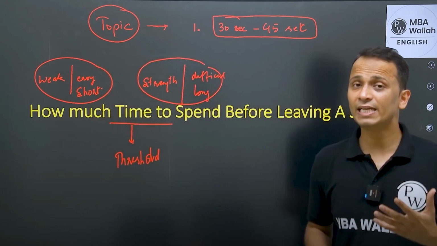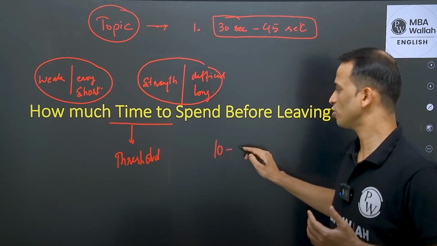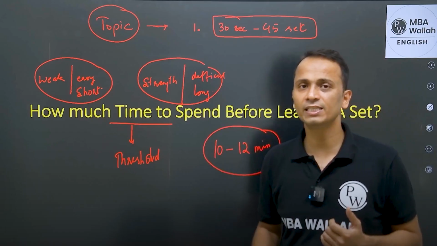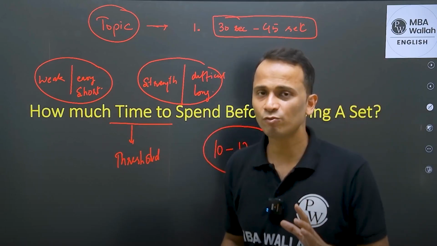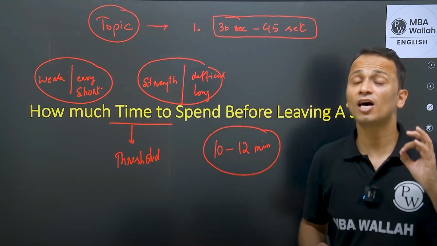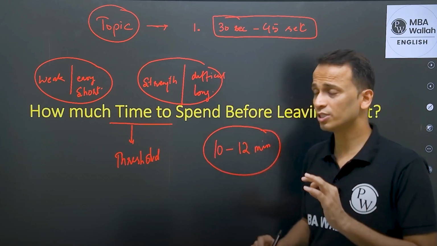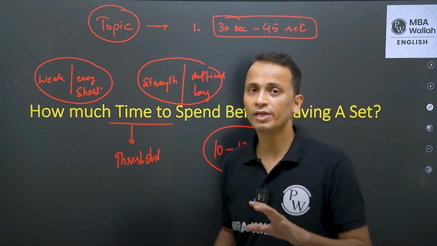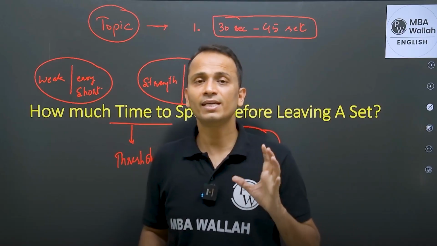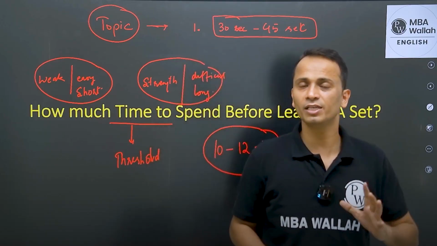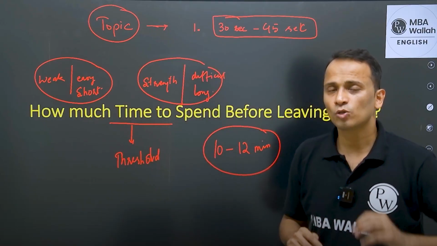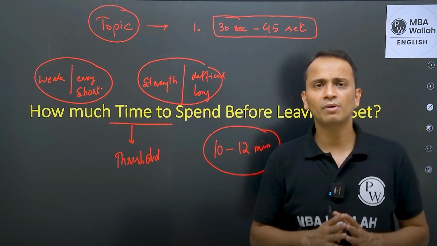Now, generally, it takes 10 to 12 minutes for a student before he or she decides and leaves the set. I would say that 10 to 12 minutes is a lot of time, because 10 to 12 minutes after this 1 minute, right? So you have already spent more than 33% of your time. 33% of time has already been spent and you are leaving this set. So I would say that reduce this time a little bit.